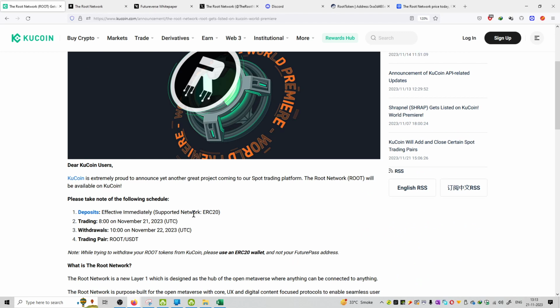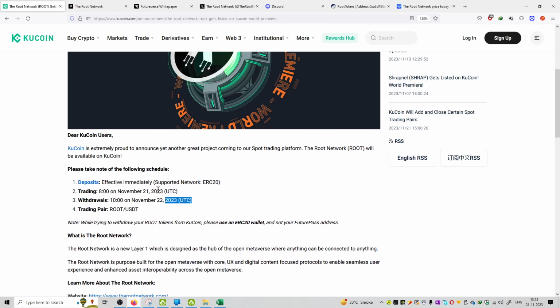You can see the deposit will be effective immediately. अगर आपको trading करना है then it will start from 21st November, UTC के time format में. आपके withdrawal चालू हो जाएंगे 22nd November से, that is from 10 at UTC time format, and the trading pair available रहेगा that is in the format of ROOT/USDT. That means you can purchase this particular coin on USDT platform. You can see you can convert USDT into root coin, and then you can purchase this coin in a spot trading platform on Kucoin exchange.